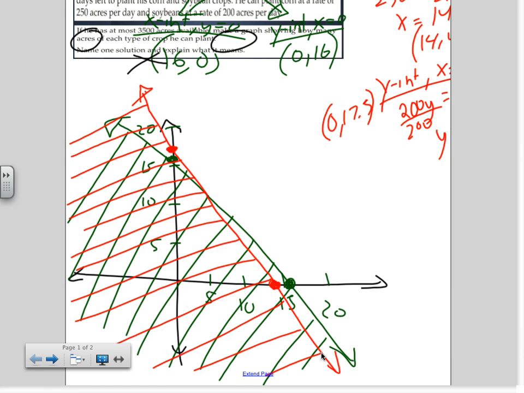So, what do you see here? Overlap. Thank you. They do overlap. What does overlap mean? When you see overlapping graphs, any point in the overlapping region will make both of your inequalities true.